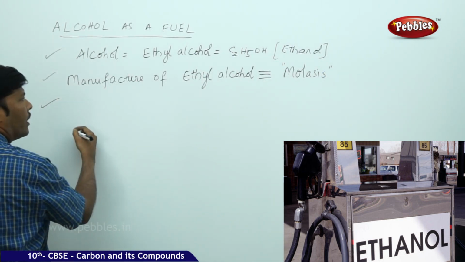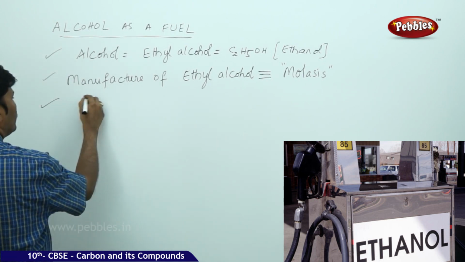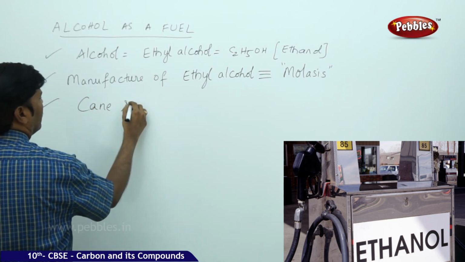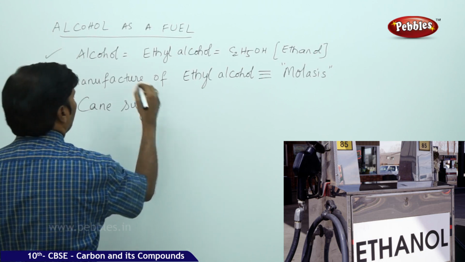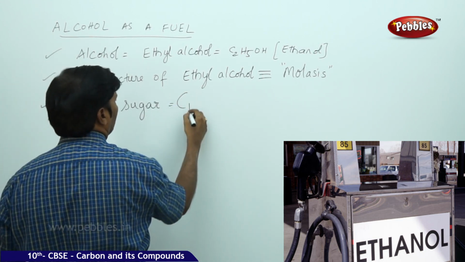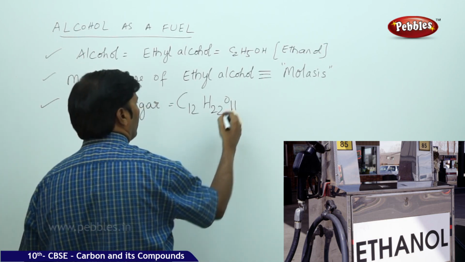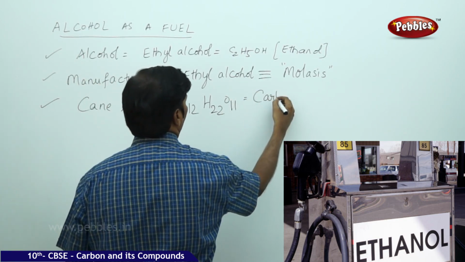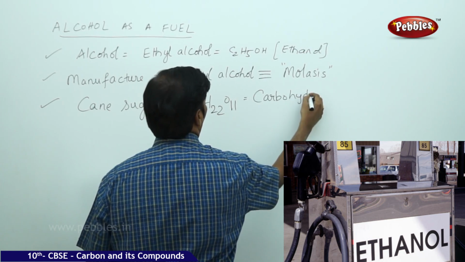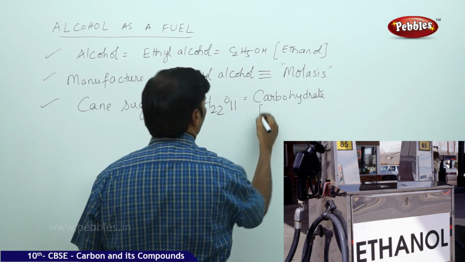Actually, you take cane sugar. This cane sugar is nothing but C12H22O11. It's a carbohydrate, a disaccharide.